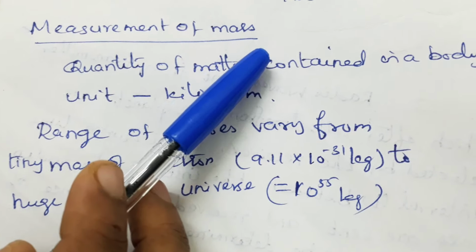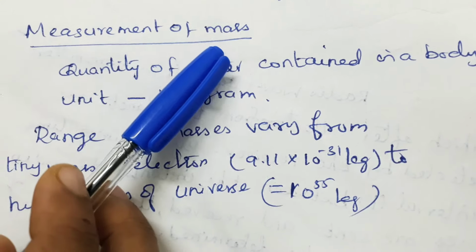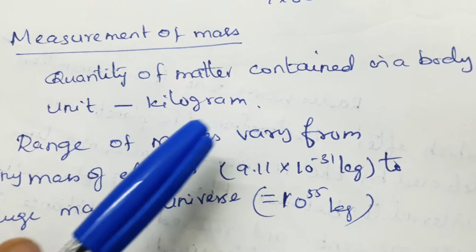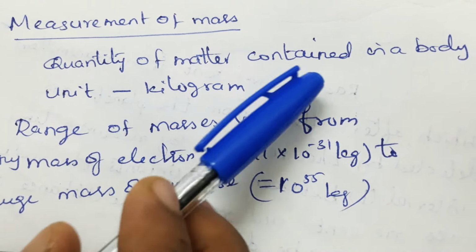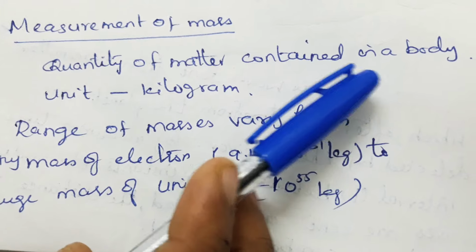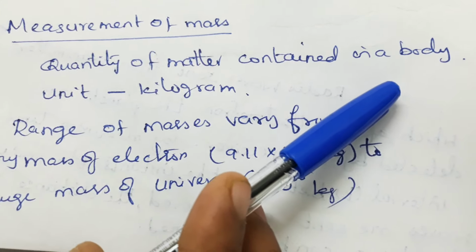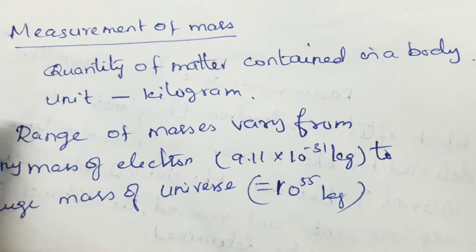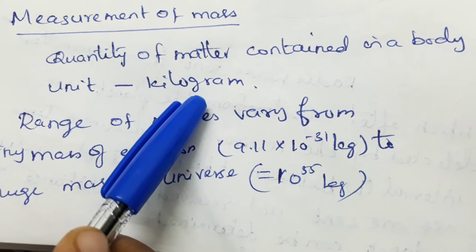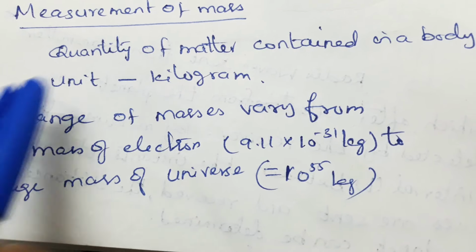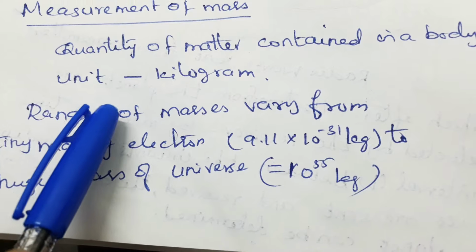Measurement of mass. So measurement of length we have discussed. Now measurement of mass. What do you mean by mass? It's a property of matter, that is, the quantity of matter contained in a body. Mass of a body is defined as the quantity of matter contained in a body. One of the fundamental quantities. What is the unit of mass? Kilogram. So like distance, the mass range also varies.